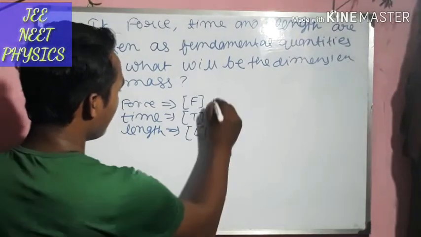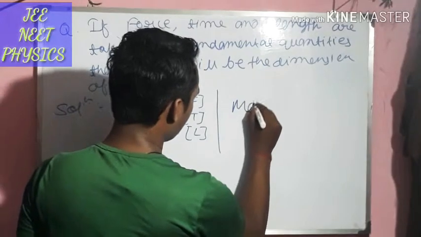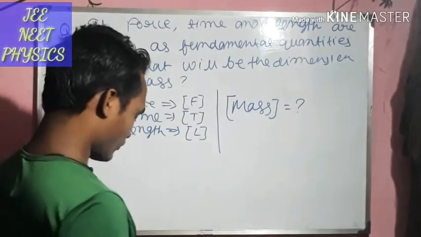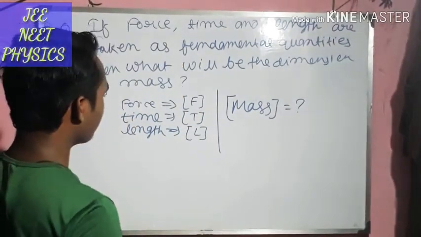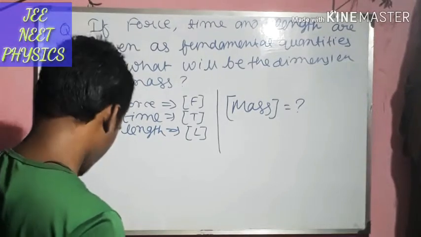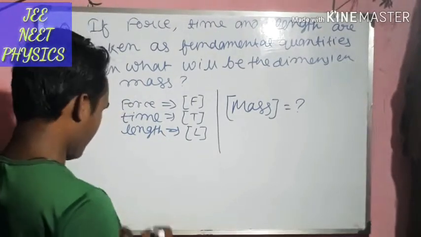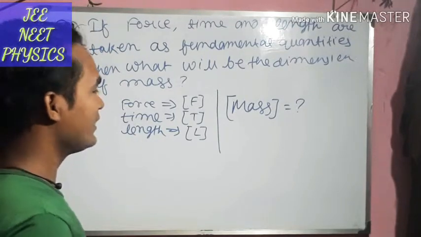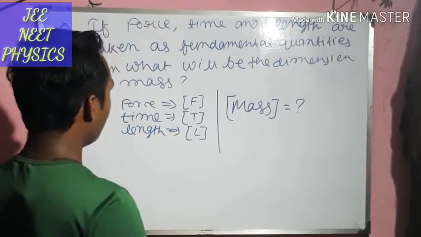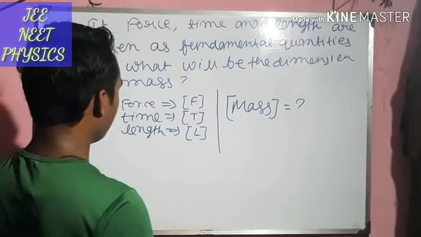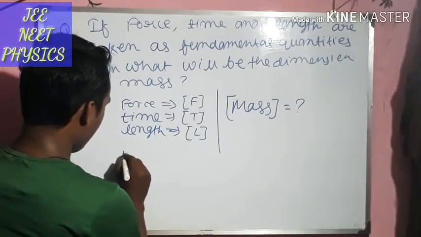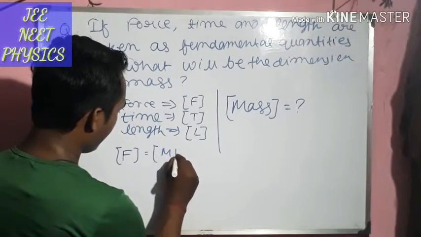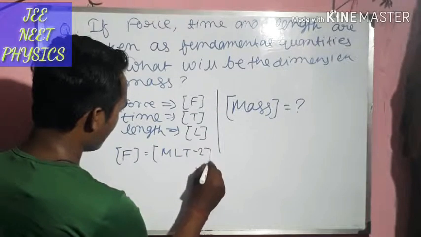So what will be the dimension of mass? To solve it, we have to first write the dimension of force in our old system, in which the dimension of mass is m, the dimension of time is t and the dimension of length is l. Now the dimension of force is given by F is equal to m l t to the power minus 2.